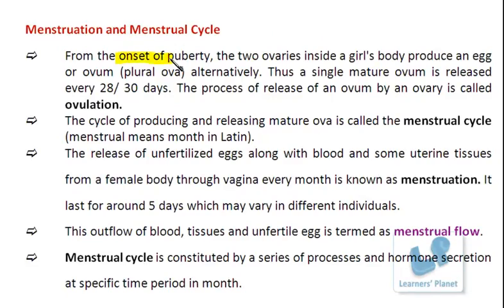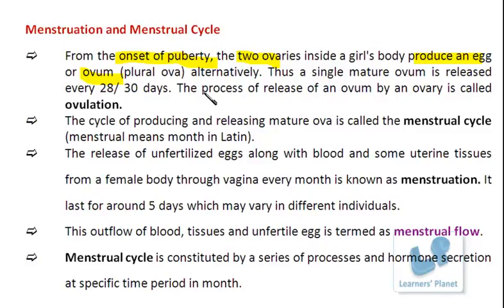When there is the onset of puberty in the females, there are two ovaries. See, ovaries are present all the time, but during puberty, these ovaries start producing eggs, right? Now, in a single month, there is only a single ovum or a single egg which is produced by a single ovary, right? Alternately, each ovary produces a single egg. As I'm saying, it is produced only one in a month.